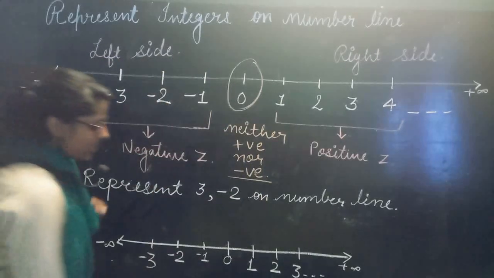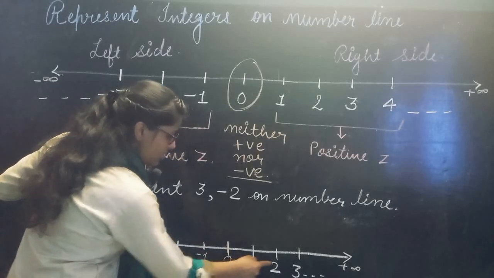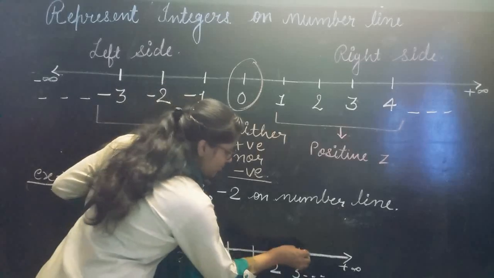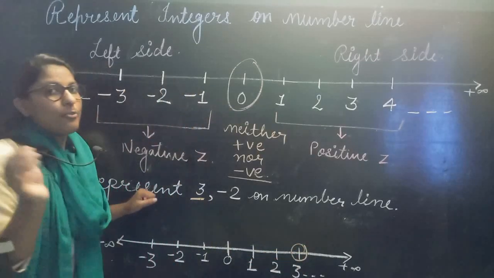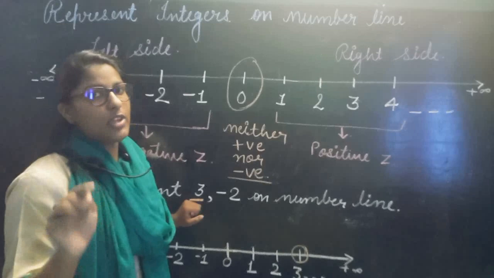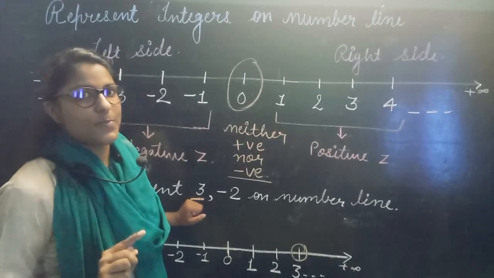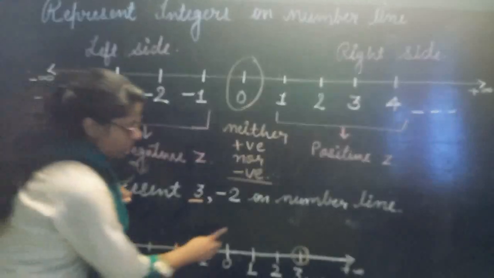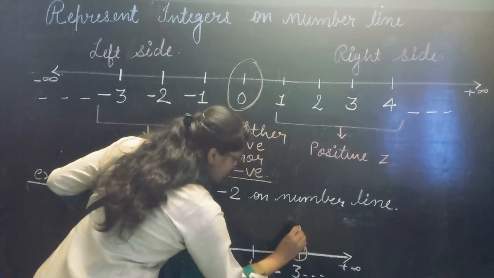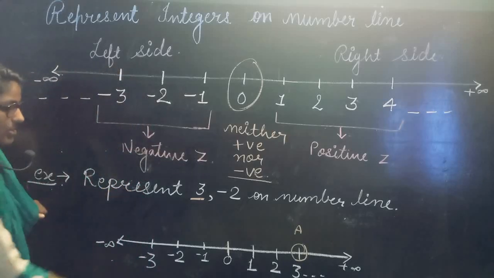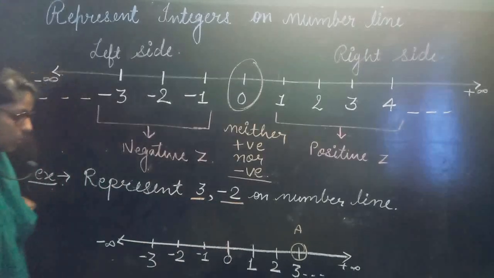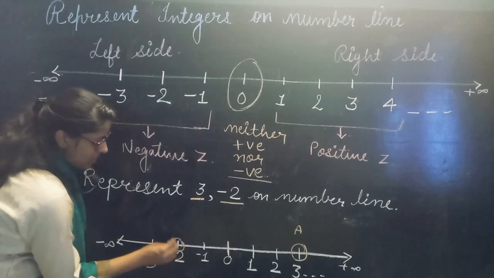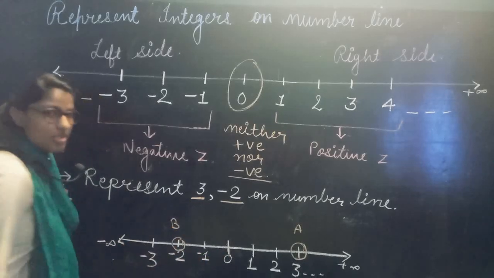See here, this 0, 1, 2 and 3. What do we want to represent? 3, positive 3. Nothing is written, it means that it is positive. But if a number is negative, it is necessary we use the minus sign there. If a number is positive, we don't need to show the plus sign. Now 3 is here, so you mark this as your number. Done. Now the second is what? Minus 2. How do you represent minus 2 on a line? You observe here, this is minus 2. You mark this one and this is your point B. This is minus 2.